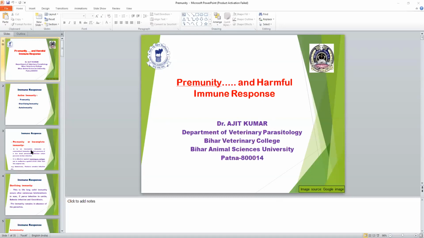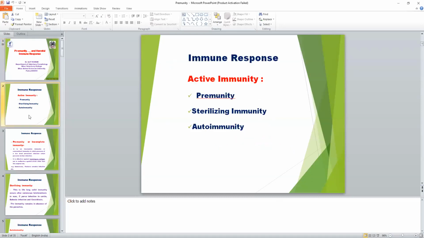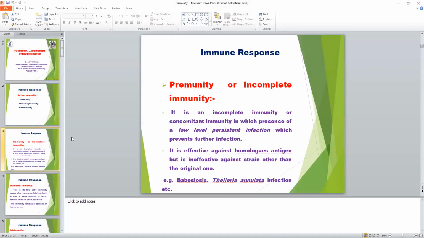So first of all is the immune response. During parasitic infections, immunity occurs in the host, that is active immunity and passive immunity. Active immunity mainly occurs due to parasitic infection and or vaccination of the host. So the examples of active immunity are pre-immunity, sterilizing immunity and autoimmunity. First of all we discuss pre-immunity.